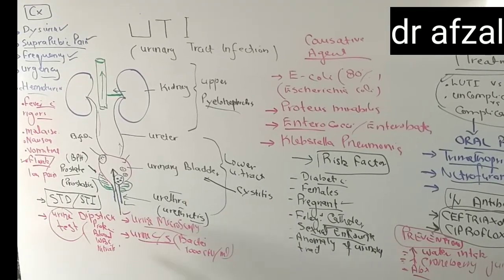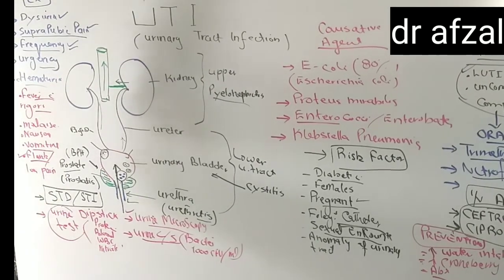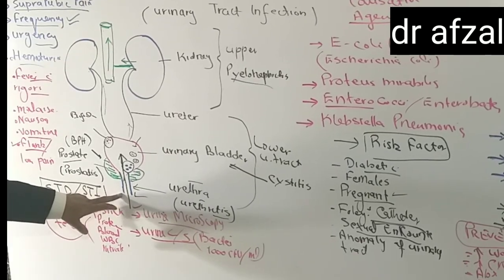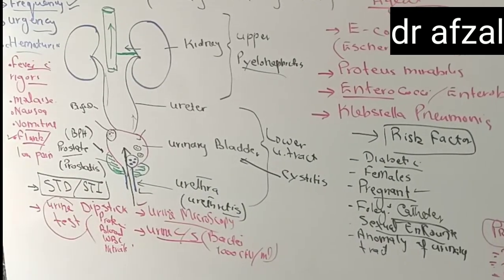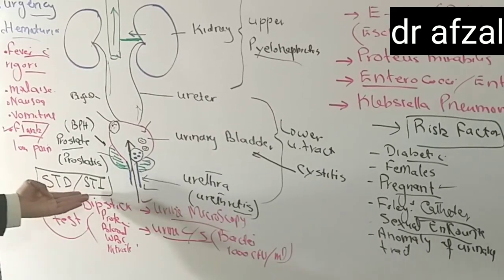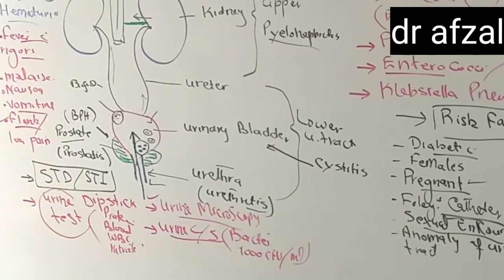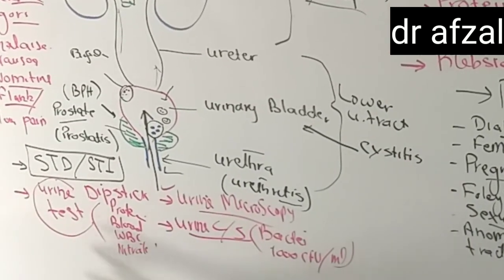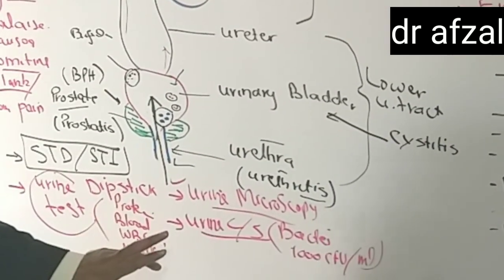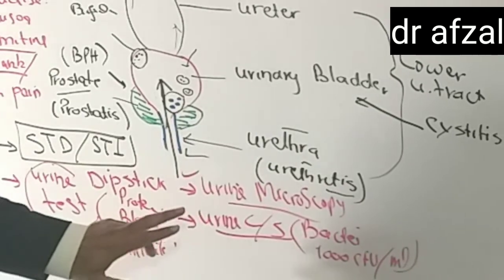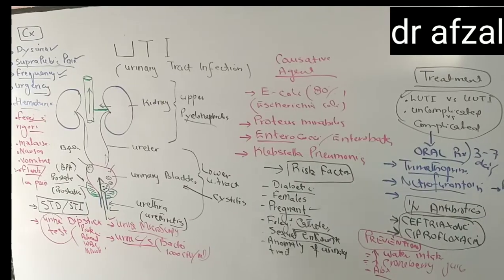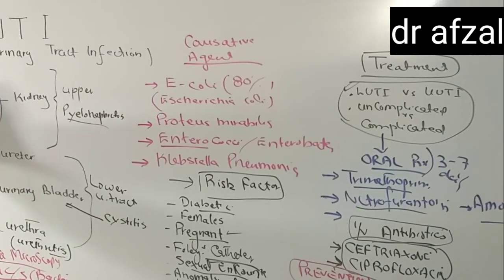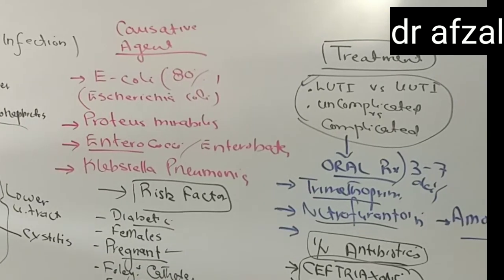We do certain tests. First, we need to rule out sexually transmitted disease. If someone has some of these symptoms and also a visible discharge, which is most of the time whitish or creamy, along with these infections, we need to do the swab test to rule out sexually transmitted infections like Chlamydia trachomatis. We can do the urine dipstick test, urine microscopy, and urine culture sensitivity in order to find out the causative agent. Sometimes we need to rule out renal stones because they are also a risk factor for the development of UTI, and renal stones are ruled out using ultrasound or CT scan of the abdomen.